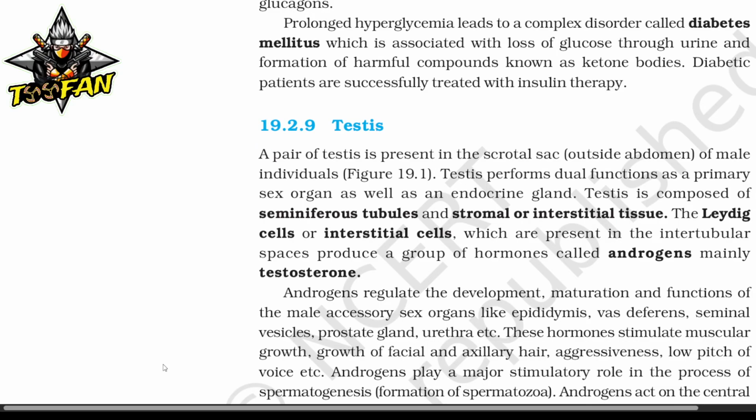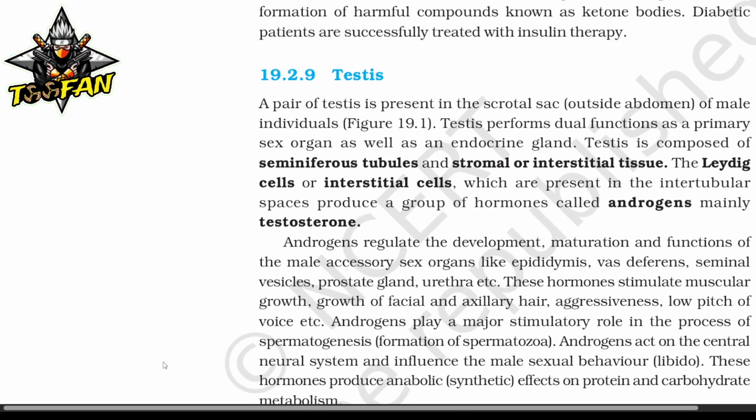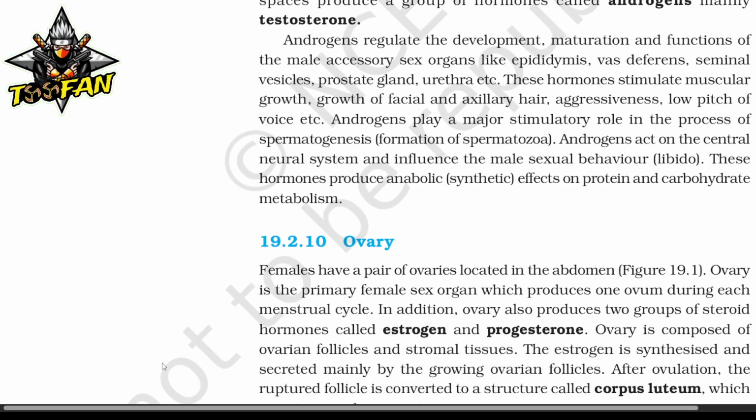Androgens regulate the development, maturation and function of the male accessory sex organs like epididymis, vas deferens, seminal vesicles, prostate gland, urethra, etc. These hormones stimulate muscular growth, growth of facial and axillary hair, aggressiveness, low pitch of the voice, etc. Androgens play a major stimulatory role in the process of spermatogenesis, formation of spermatozoa. Androgens act on the central neural system and influence the male's sexual behavior, libido. These hormones produce anabolic effects on the protein and carbohydrate metabolism.